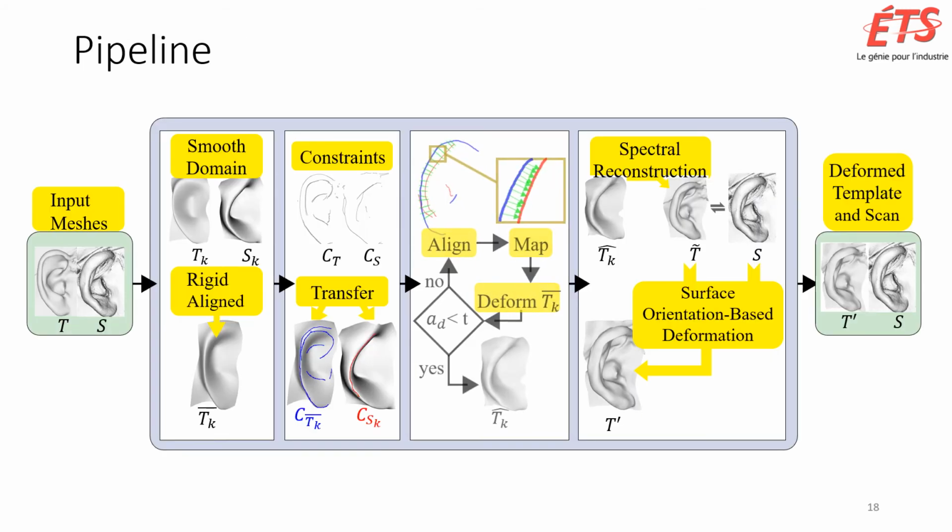Let us now look at our iterative deformation process. Now, we have the aligned smooth meshes and their semantic features as constraints. The purpose of the semantic features is to help deform the smooth template to match the shape of the smooth scan. But we cannot do that yet because they do not have any mapping between them.